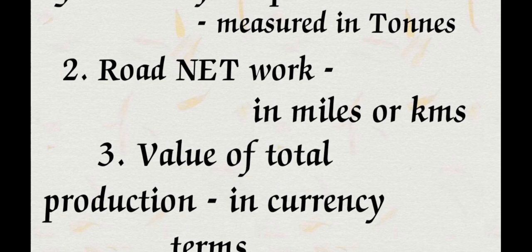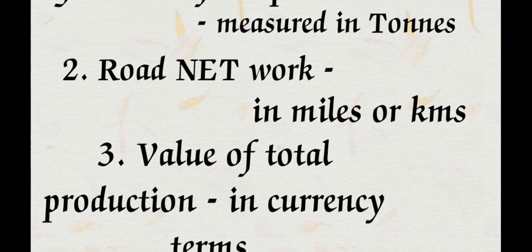Next one is the road network. There are so many units of measurement. Food products we can measure in tons, and coming to the road network, we can measure it in miles or kilometers. The government also has targets to complete the road network.